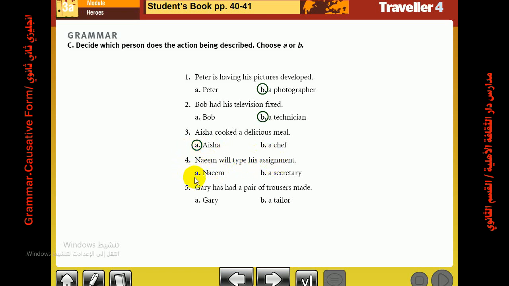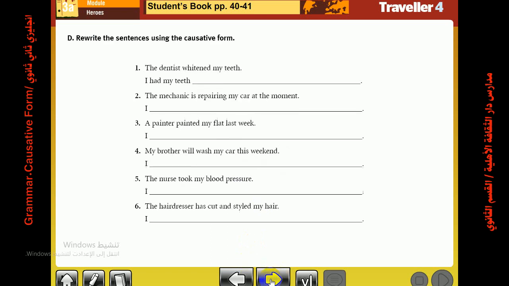Number 4, Naeem will type his assignment. So Naeem is the doer of the action. The answer is Naeem. Number 5, Jerry had a pair of trousers made. So Jerry is not the doer of the action. The doer of the action is a tailor. Now let's move to exercise D. Rewrite the sentences using the causative form.